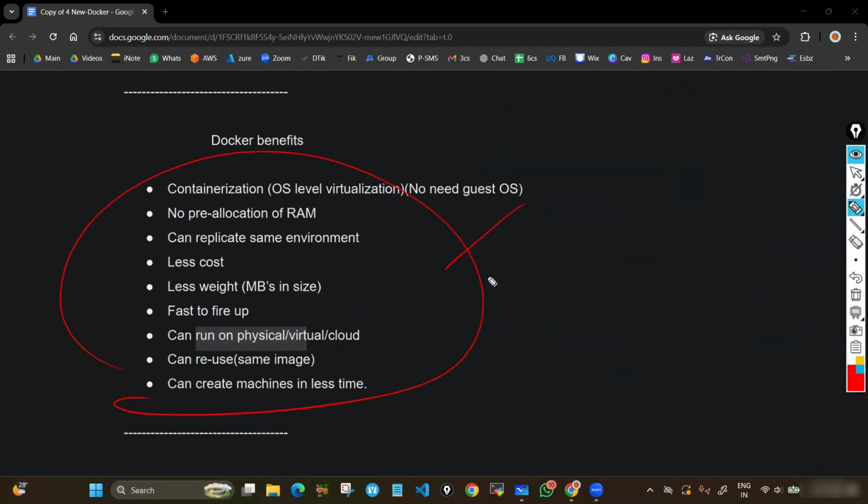If at all they ask you what the benefits are, you have to explain all of them. That too, you have to keep these two at the top: saving a lot of storage, hard disk, and saving a lot of RAM, memory. You have to keep these two at the beginning, then the remaining two later on. Priority is pretty important here. Got it?